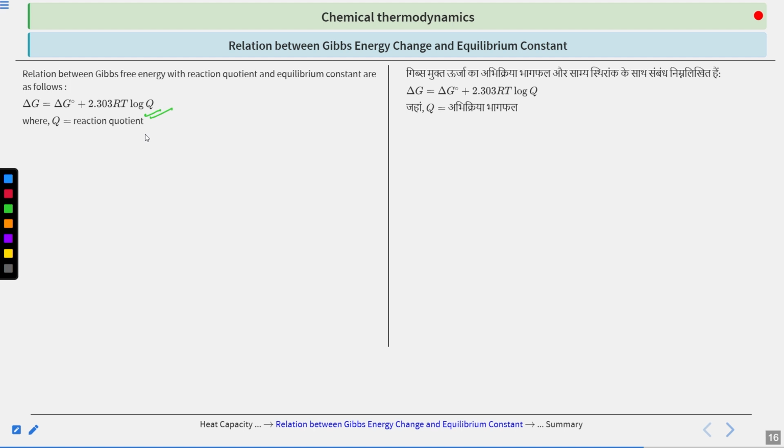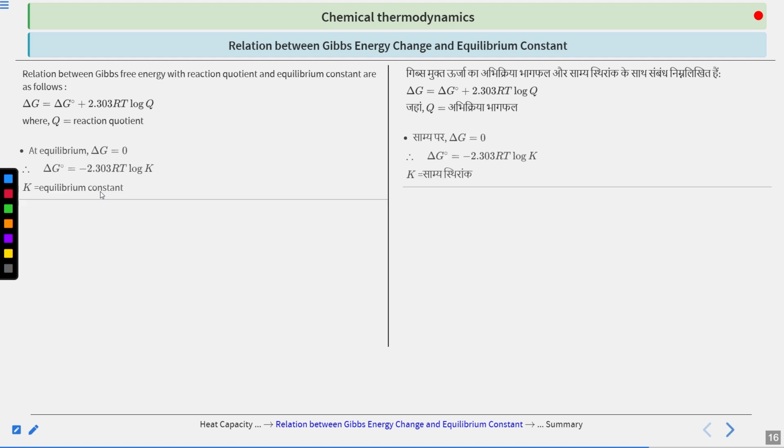It means you are taking the concentration of the products by the concentration of the reactants, each raised to the stoichiometric coefficient, and that is not at equilibrium but at any condition. In that case, the ratio that you get is your reaction quotient. Now what we do is we take the equilibrium condition. So in the equilibrium condition, what will happen? Your delta G will become 0, because now your delta G naught will be equal to minus 2.303 RT log K. Okay, so why is it so? So at equilibrium, what happens?